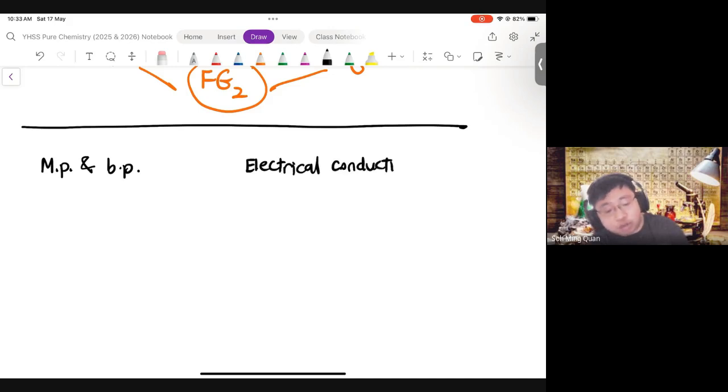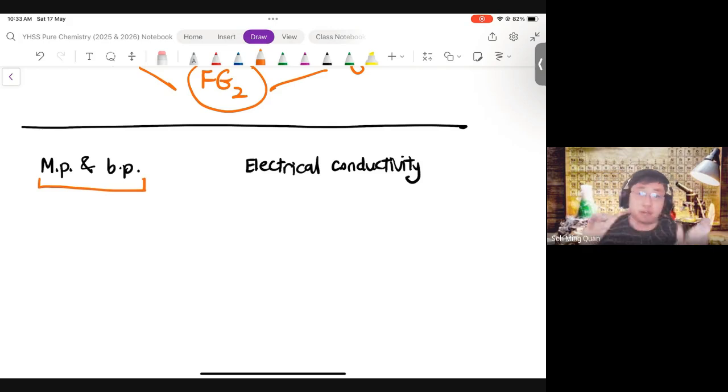Of course, there's also solubility. Solubility, that one you don't have to learn how to explain. Okay, we will do more on solubility and dissolving probably next year when we do energy changes. But for now, we focus on these 2. You will need to know melting and boiling as a concept. Melting and boiling are processes to change the states. Solid to liquid is melting. Liquid to gas is boiling.